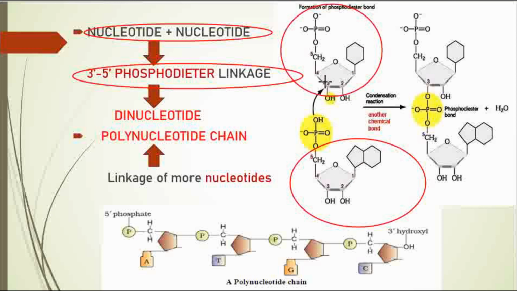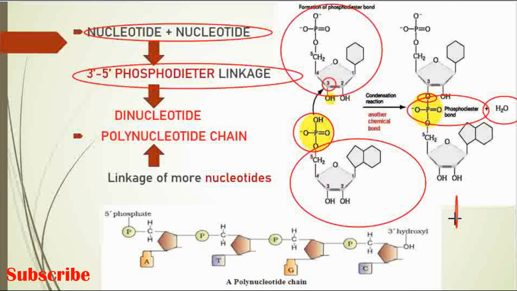So here the 3' OH and the 5' phosphate form a bond known as the phosphodiester bond. It reacts with this OH at the 3' position, and they join with this phosphate. A water molecule is released in this reaction. So now a bond has been created. This is a condensation reaction and also an anabolic reaction. It needs energy.